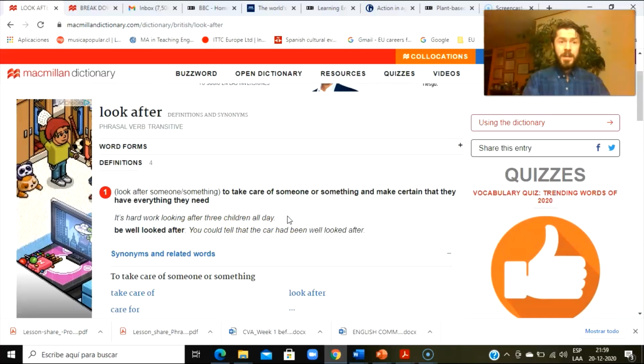So as I said, when it's a transitive phrasal verb, it could be separable or inseparable. In this case, we already said look after is inseparable, all right? So that means that we can't say it's hard work looking 3 children after. No, it's hard looking after 3 children. Looking and after are inseparable, the verb and the particle, all right?